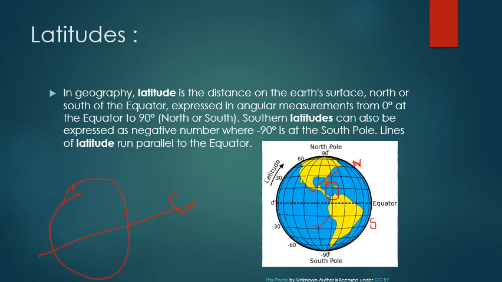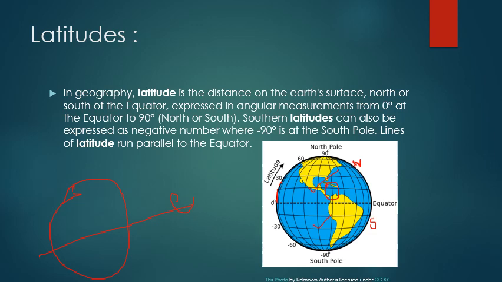Now here what is given in geography: latitude is the distance on the earth's surface north or south of the equator, expressed in angular measurement from 0 degree at the equator to 90 degree north or south. That means if you are going to the upper part, you see the positive angles. Every latitude has a difference of 15 degrees, isn't it?